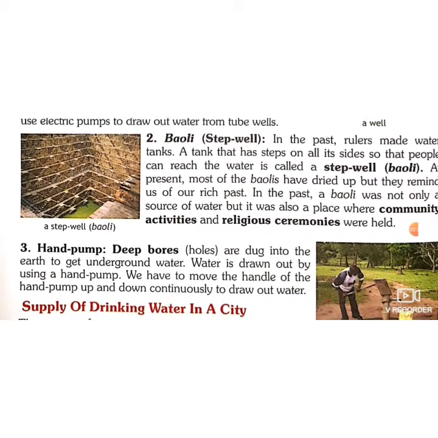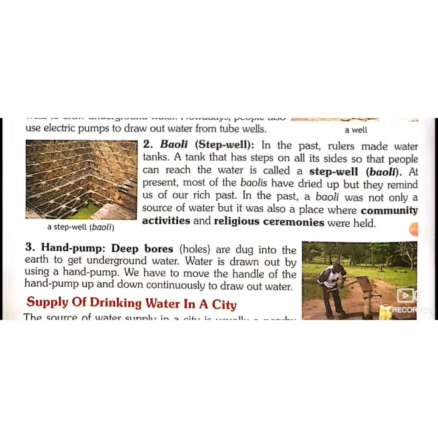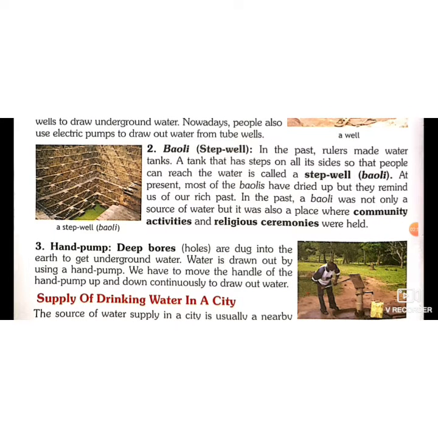Next is the Bauli. Bauli is a step well. In the past, rulers made water tanks, a tank that has steps. That's why it is called a step well, because it has steps from all four sides. The center part is the source of water, and all four sides have stairs so that people can reach the water by these steps.